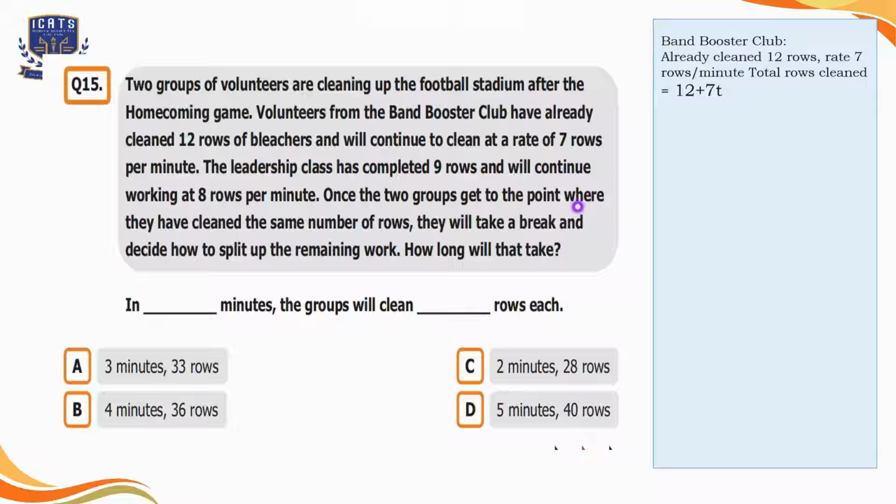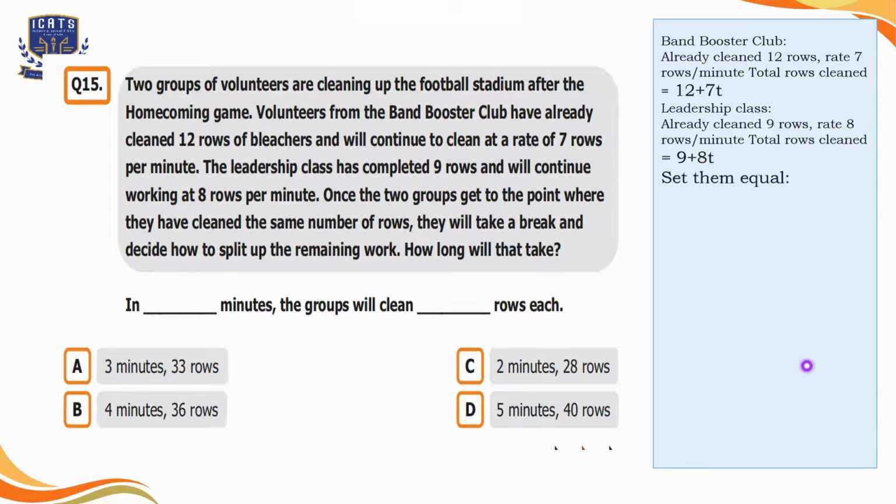So, the Band Booster Club has already cleaned 12 rows and the rate was 7 rows per minute. So, the total number of rows cleaned by the Band Booster Club is equal to 12 plus 7t. Similarly, for the leadership class, they have already cleaned 9 rows at the rate of 8 rows per minute. So their total number of rows is equal to 9 plus 8t.